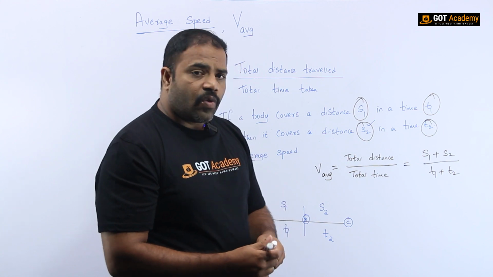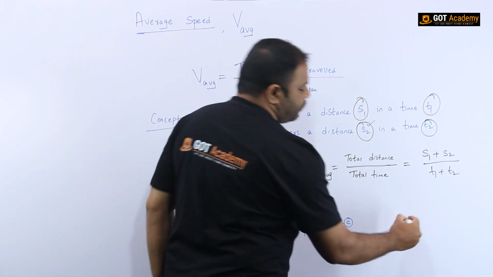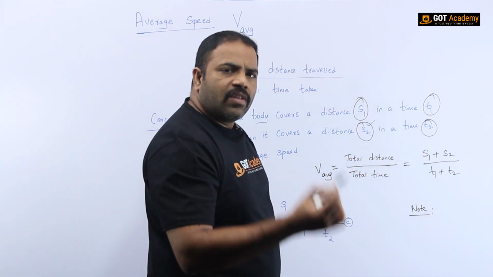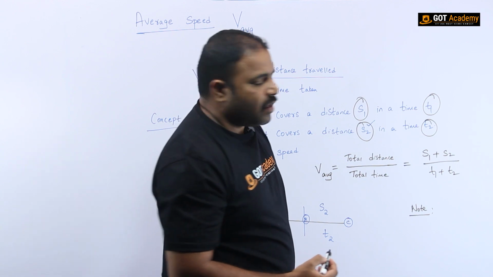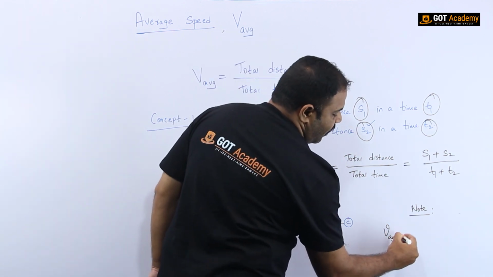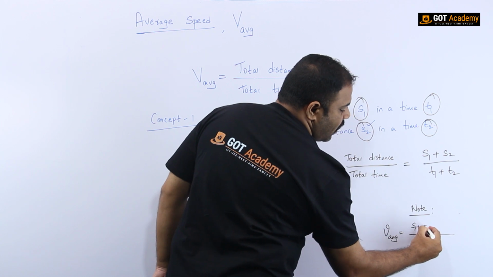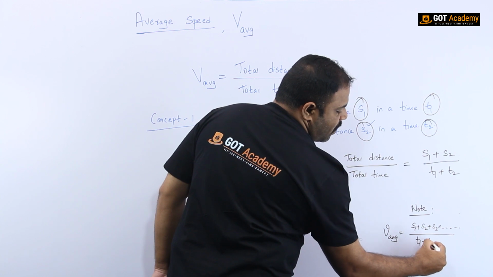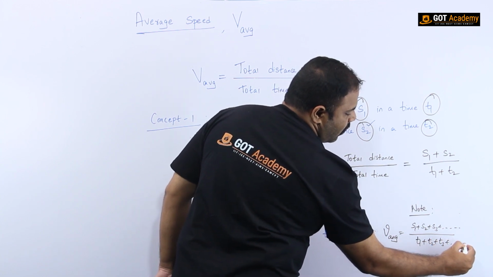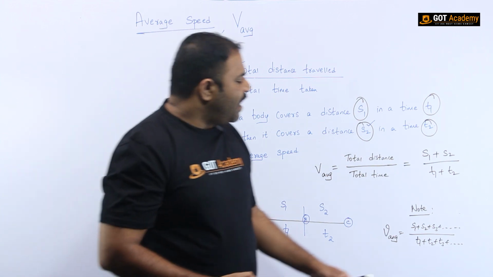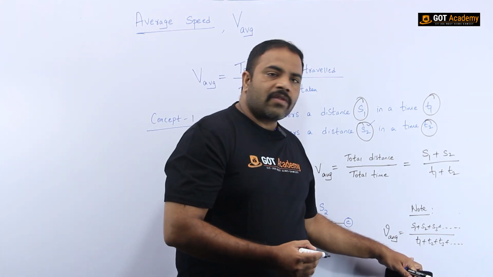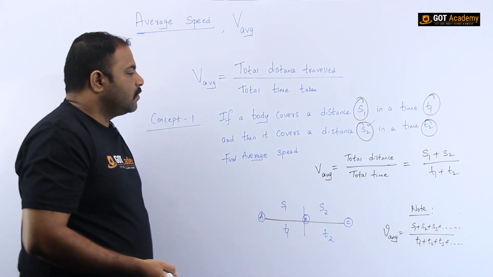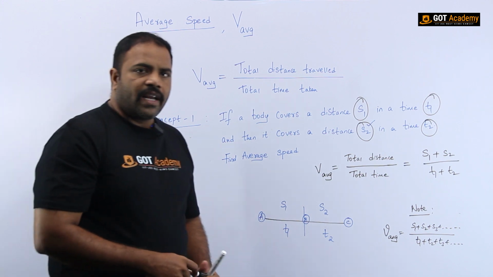Note one more hint I am giving you. Suppose the journey is continuing for more than 10 hours, then what must be the average speed? The average speed is again total distance S1 plus S2 plus S3 and so on, by T1 plus T2 plus T3 and so on. Understood, no? You can please note this, or better to take a screenshot.